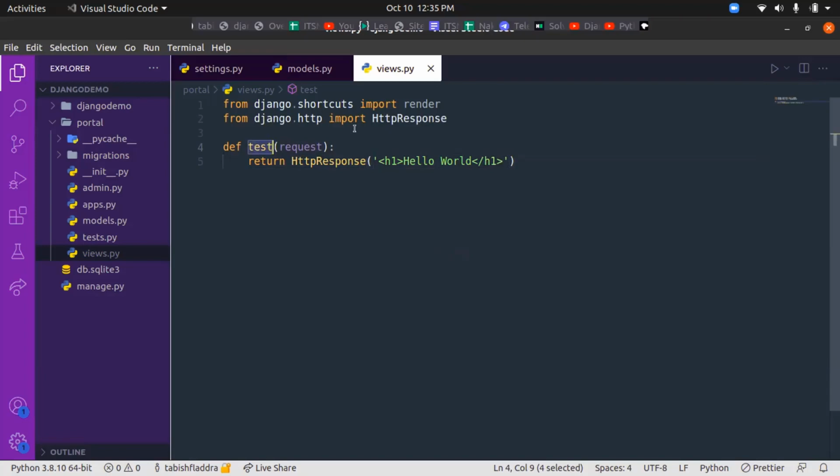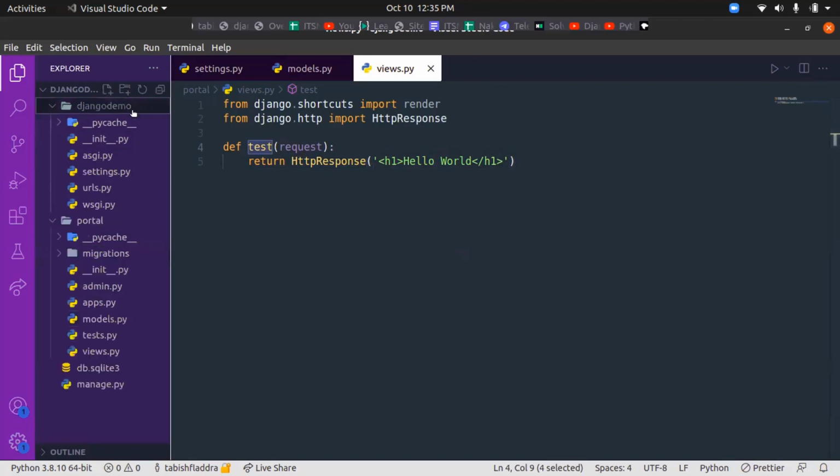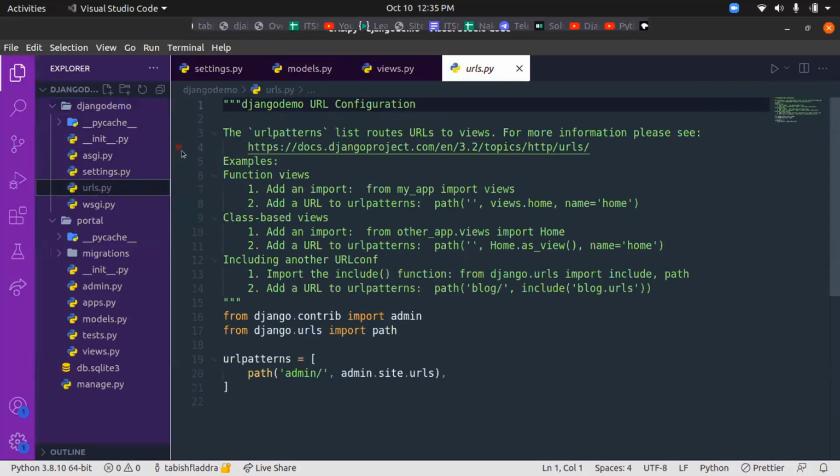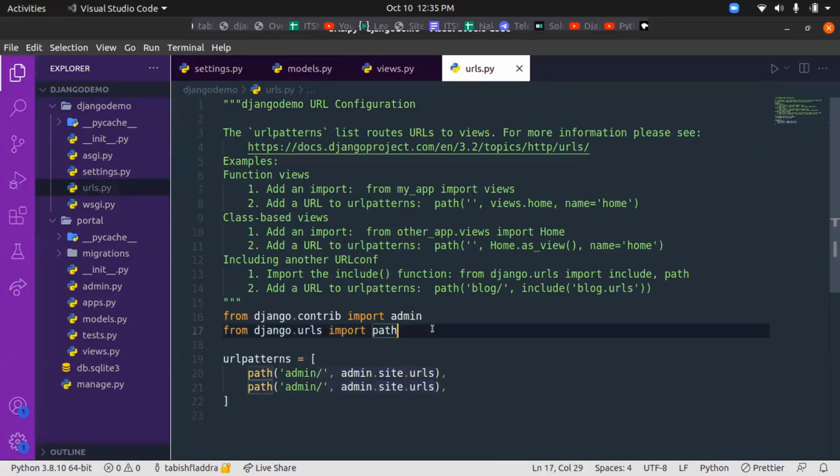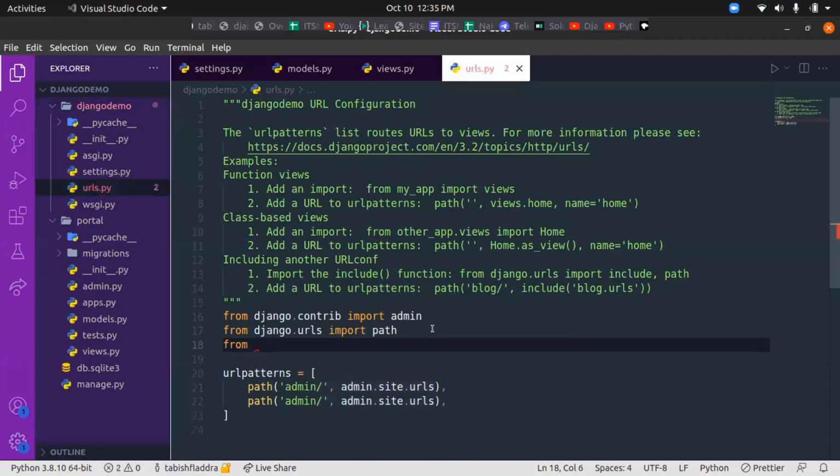So I'll show you, just stay with me. We'll copy this function name, Control-C, and in the project folder we have a urls.py file, and here we'll create a new path. First of all, let's import from portal.views.